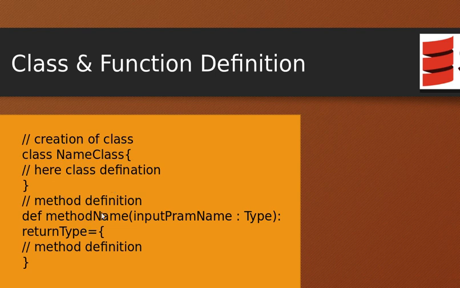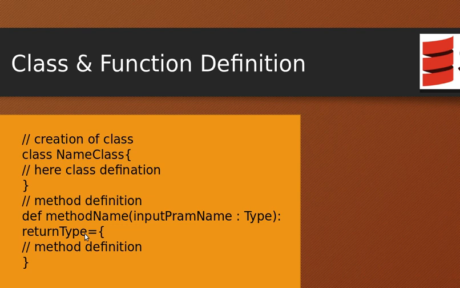If you have declared a class and inside that you want to declare some function, then the definition can be done by using the def keyword. Def is used, and then the name of the function. Then the input parameter name we declare first, and the type we declare by using a colon sign. And again, the return type is also a type declaration. What is the return type we declare here by using the colon sign, and here we have the type of the return value.